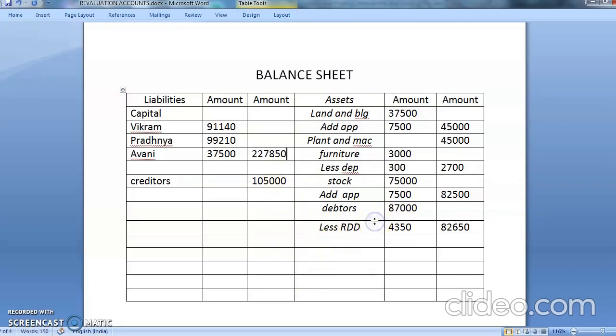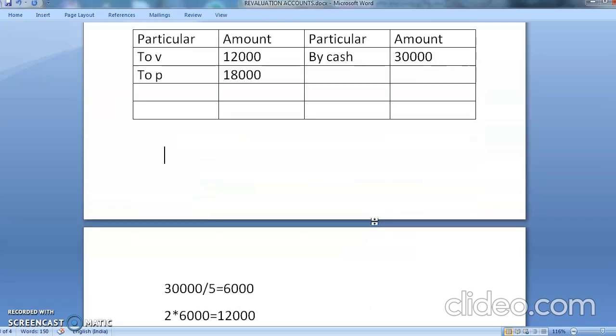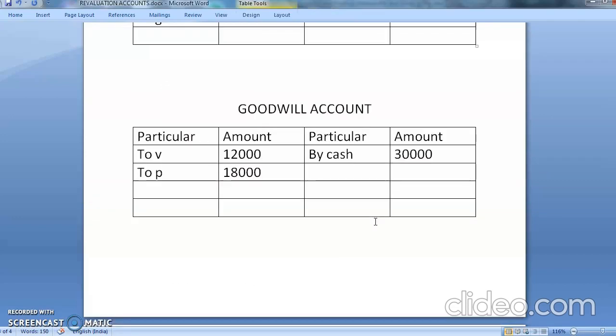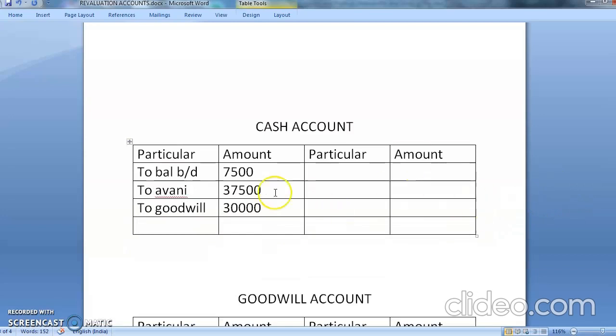Now I have closed down my revaluation account. I have closed down my partner's capital account. Before closing the balance sheet, I should see even my goodwill account. My goodwill account is getting tallied. Here is 30,000. Here is 30,000. So balance will not go anywhere. But in my cash account, I'm having a balance. Now see, my cash is having. Now see, total all your cash items, how much it is coming? 30,000 plus 37,000 plus